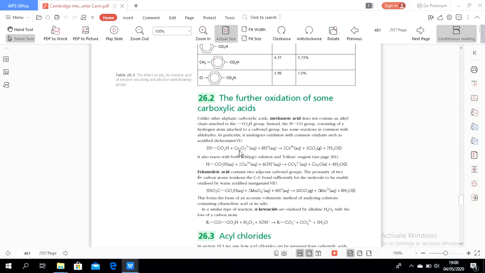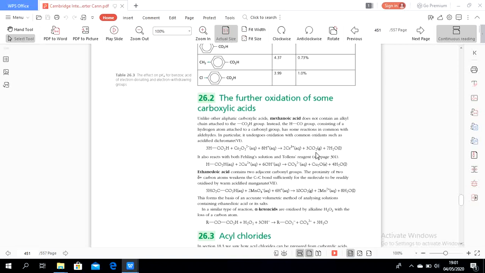So the dichromate will be changed into the chromium ion, and the product is carbon dioxide gas. So methanoic acid can be changed into carbon dioxide. We call this the oxidation of carboxylic acid.